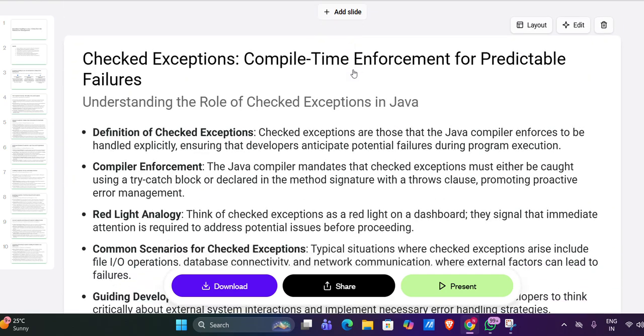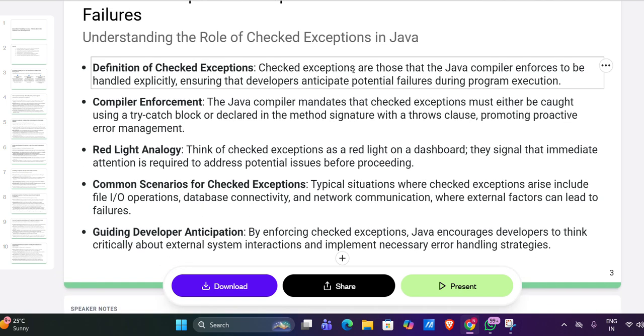Now we are explaining the first one, the checked exception. It is like a flat tire. Imagine you are driving a car and you get a flat tire. You know a flat tire is a known risk. Java says if you drive a car, you must carry a spare tire. These are checked exceptions.